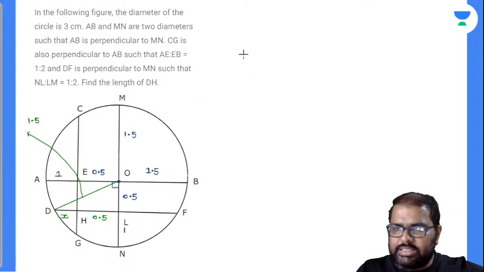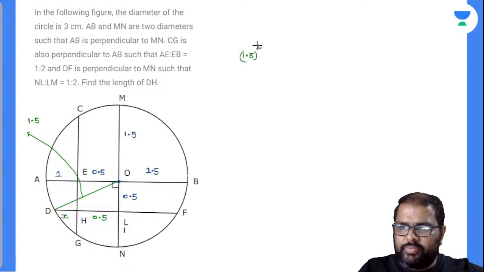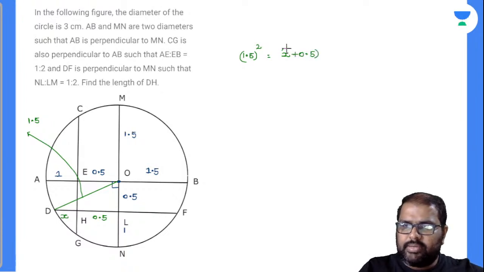So by Pythagoras theorem, 1.5 whole square is equal to X plus 0.5 whole square plus 0.5 whole square. Am I right or wrong? 1.5 whole square is 2.25.